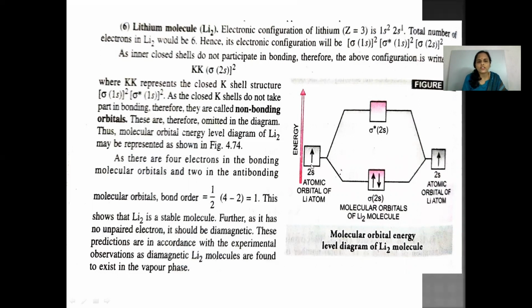Now, as there are 4 electrons in bonding molecular orbitals and 2 in the anti-bonding molecular orbitals, the bond order for lithium molecule comes out to be half into 4 minus 2, which is equal to 1. And this shows that lithium molecule is stable in nature and it is diamagnetic in nature. So two lithium atoms are held together by a single covalent bond. So this is the molecular orbital energy level diagram for lithium molecule.